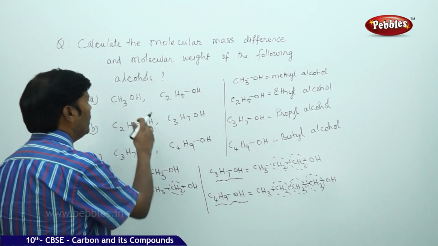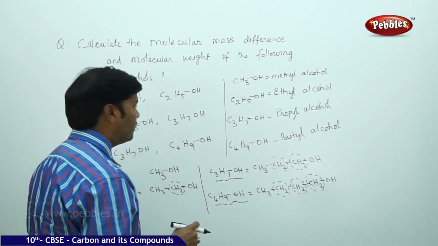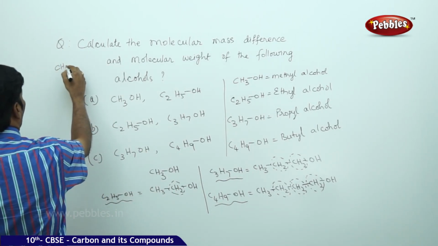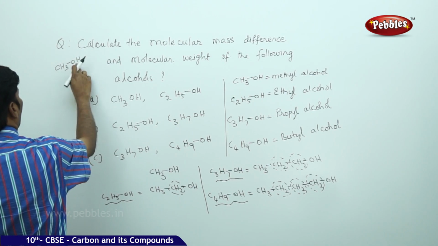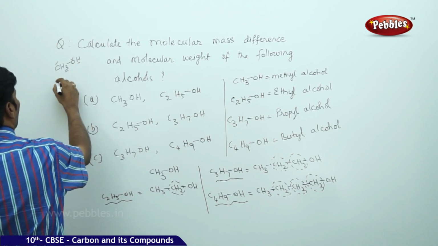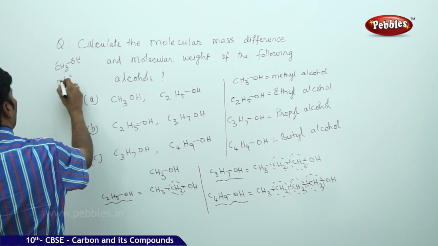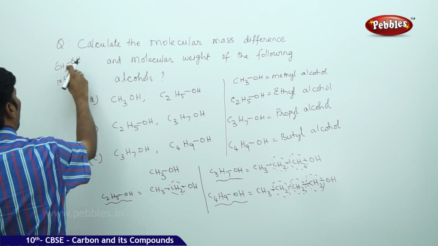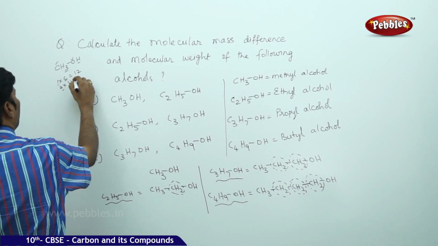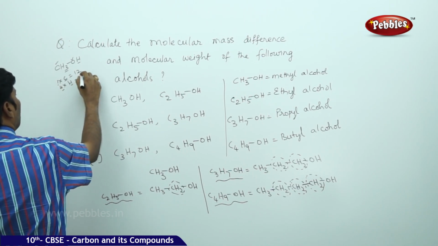For example, if you take methanol, CH3OH, there are four hydrogens, one oxygen and one carbon. One carbon, 1 into atomic weight of carbon, is 12. Four hydrogens, 4 into atomic weight of hydrogen, which is 1, gives 4.